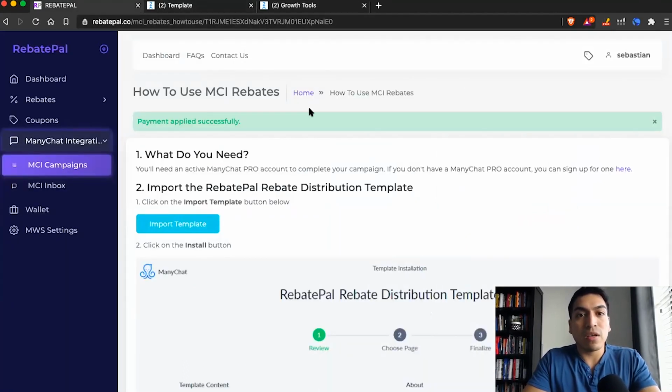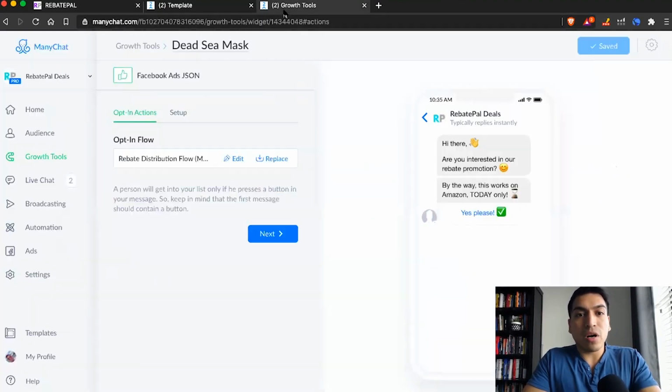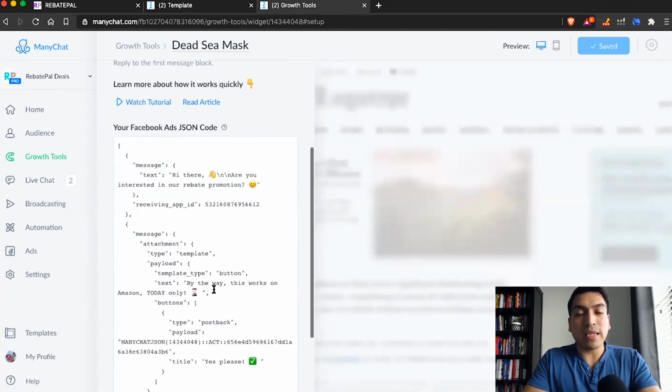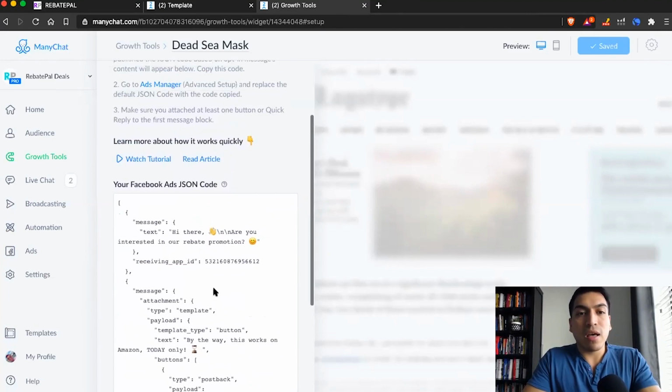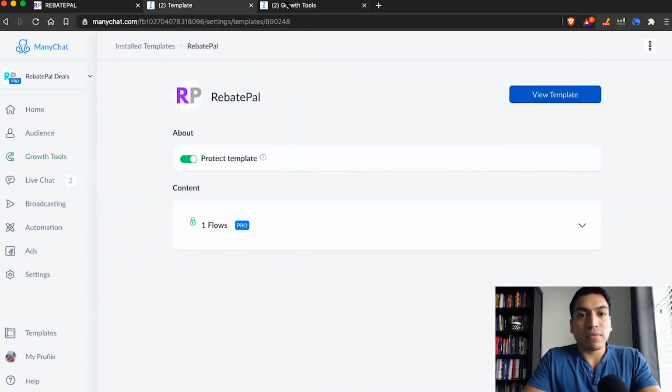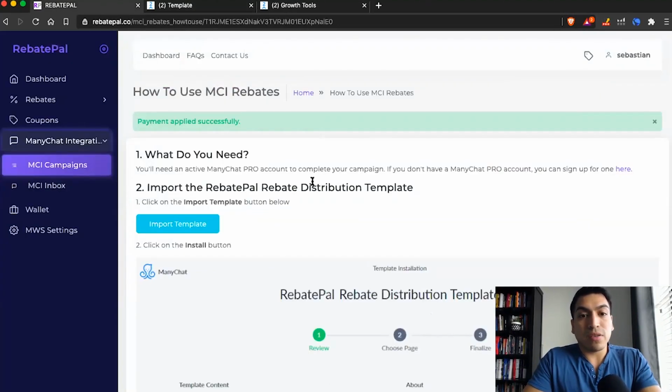And so all you do is you create your Facebook ads, and on the messenger section, you just do the setup and copy this information right here and paste it into the Facebook ad section when you're completing your ad. And so that's really how easy we made this entire thing. So you can get up and running in under 2 minutes.